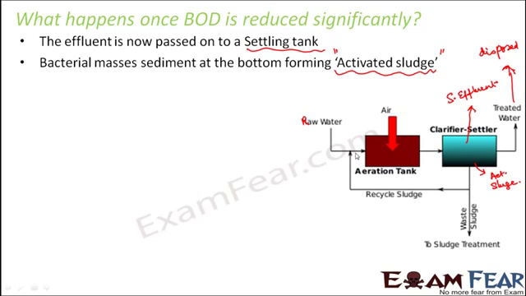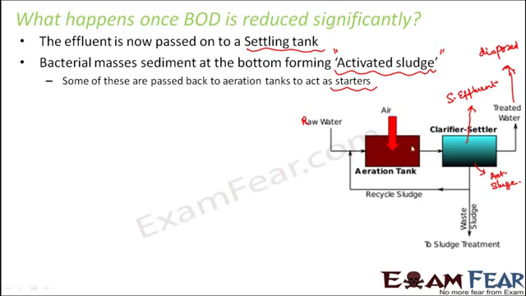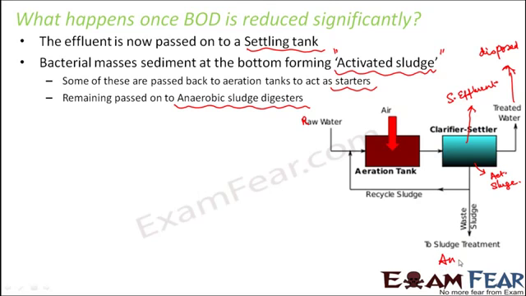Now not the entire sludge is passed back into the aeration tank. Some part of the sludge is passed back into the aeration tank to act as starters. That means it can start the process which was taking place inside the aeration tank. And what happens to the remaining ones? The remaining are passed on to anaerobic sludge digesters.